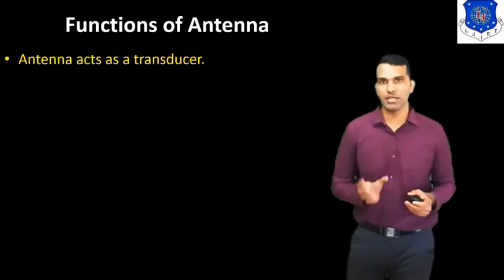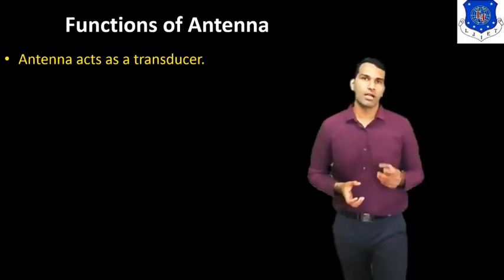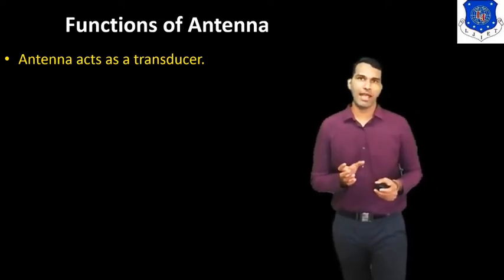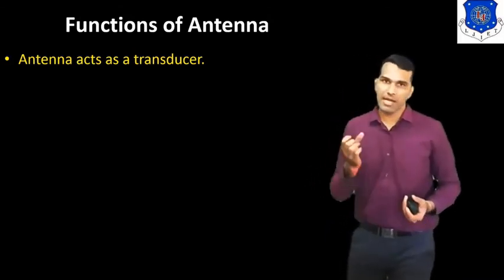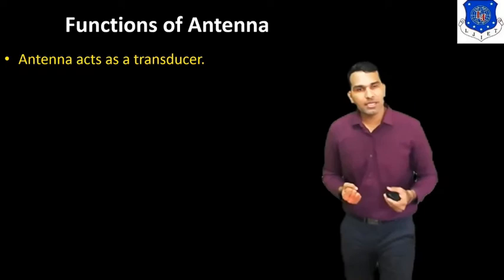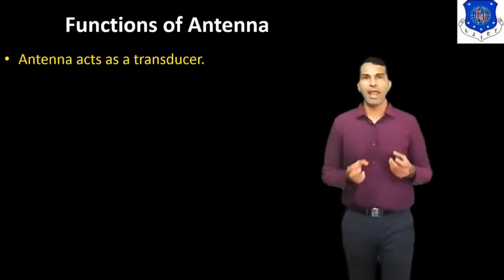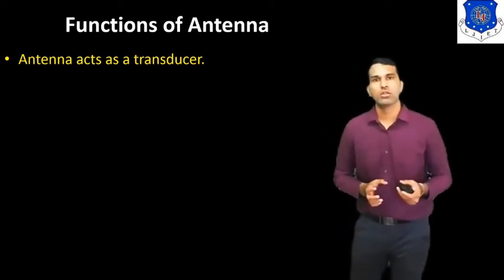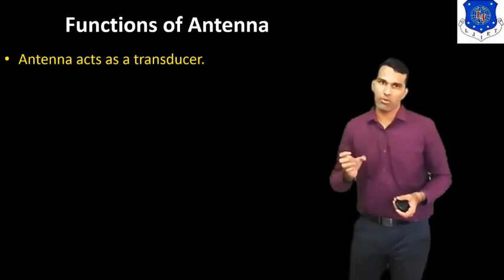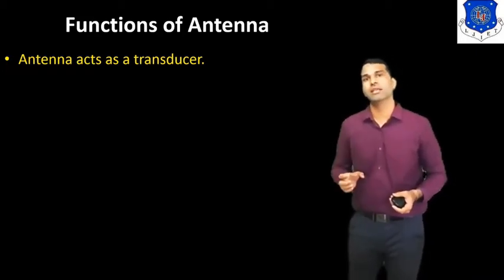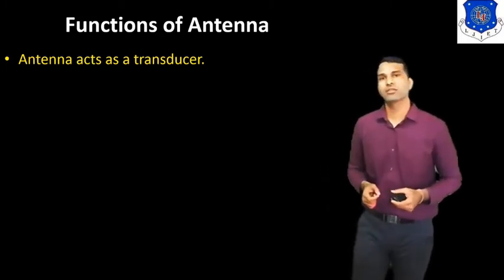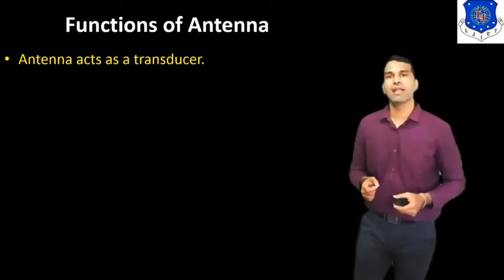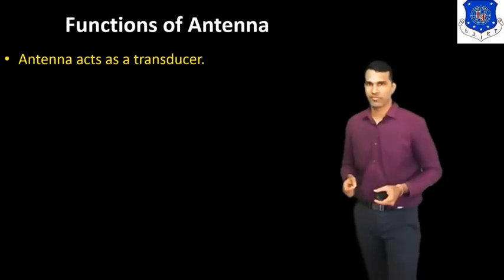That means a transducer is a device that converts electrical energy into electromagnetic wave on the transmitting side. Same as on the receiving side, the antenna converts the electromagnetic wave, or electromagnetic energy, into electrical energy. So the first function of the antenna is that it acts as a transducer.